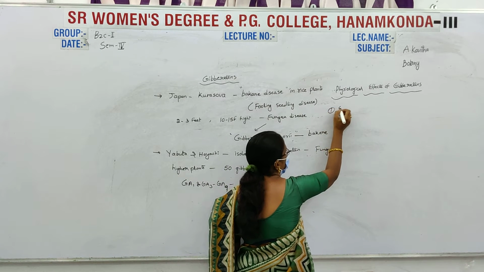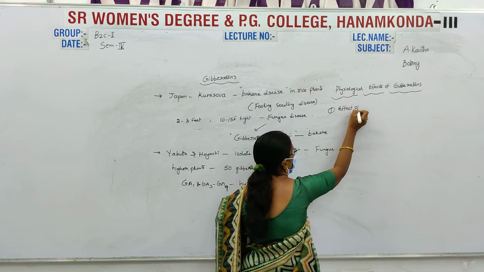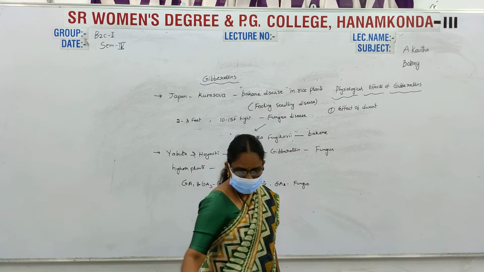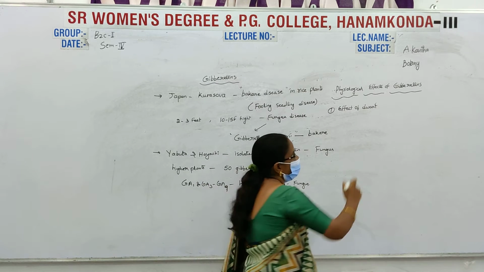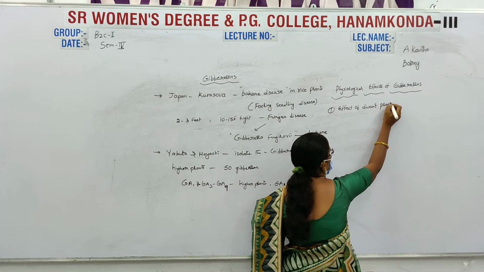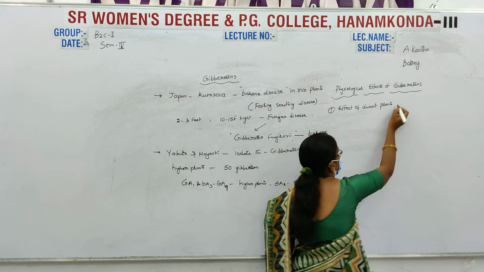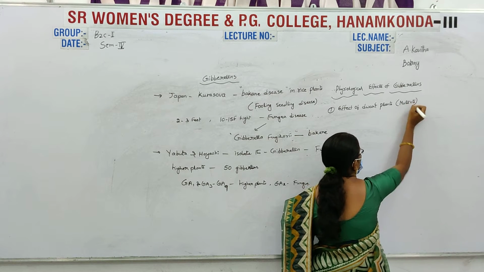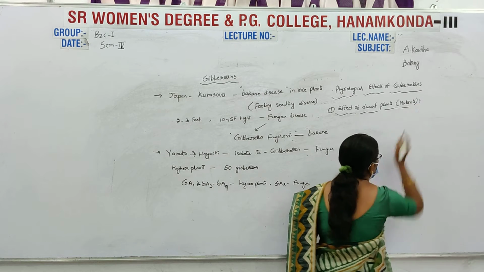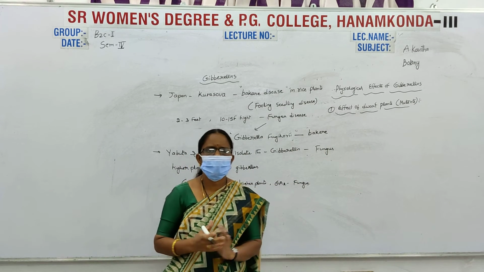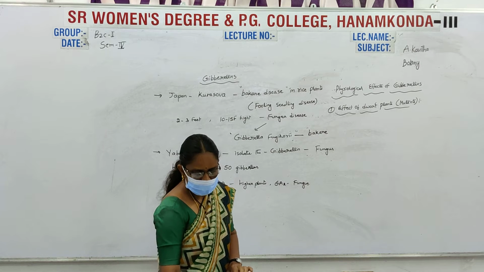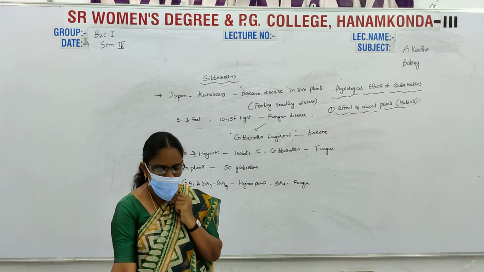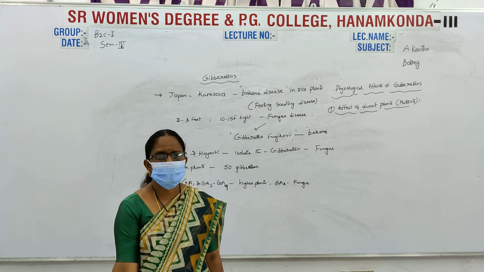The effect on dwarf plants or dwarf mutants. Effect on dwarf plants or dwarf mutants means that normally some plants are very short.